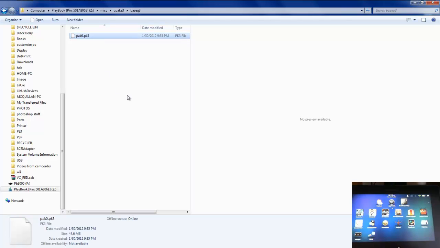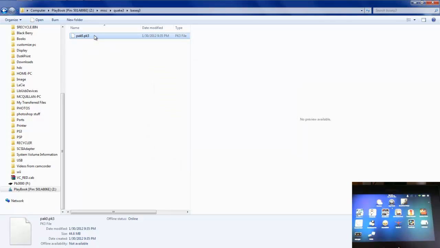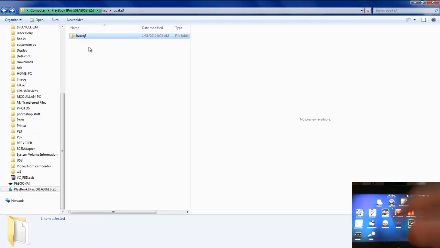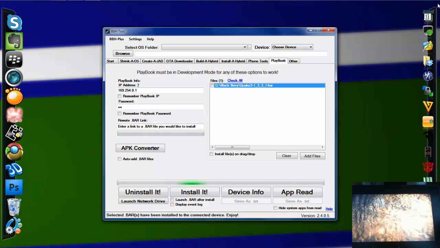If you own a copy of Quake 3, you can take this file from your copy. This file is actually from a demo. So if you own a copy of Quake 3, you can take it and use that, and it'll come from the base Q3 folder from where it is installed, and then you just create the Quake 3 base Q3 and install it as you see here. When we get maps, the custom maps, they go in the base Q3 folder. Once you have that done, you can close it and open up Quake 3.